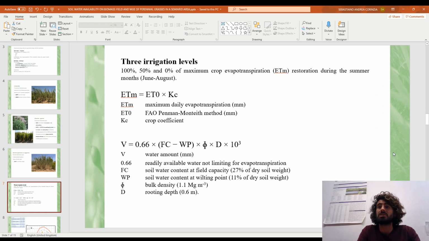The maximum crop evapotranspiration has been calculated using the potential evapotranspiration calculated by the Penman-Monteith method and a crop coefficient based on the estimation of leaf area index. Irrigation volume has been calculated in order to provide the 65% of field capacity and accounting for a rooting depth that was 1 meter for Arundo donax and Saccharum spontaneum and 60 cm for the Miscanthus genotypes.